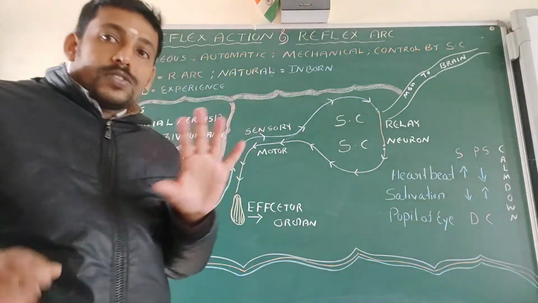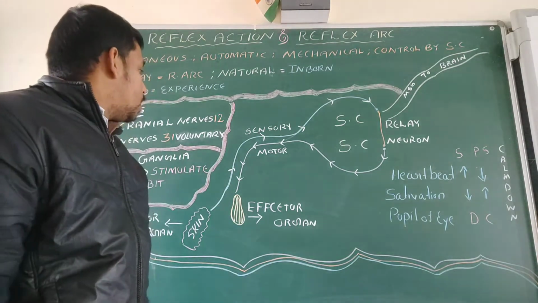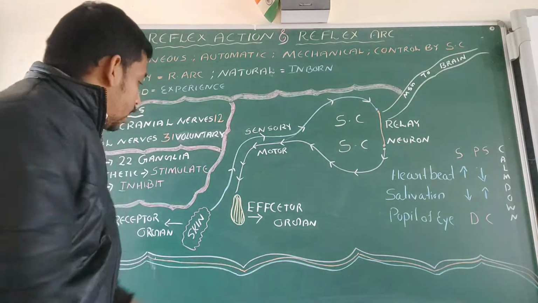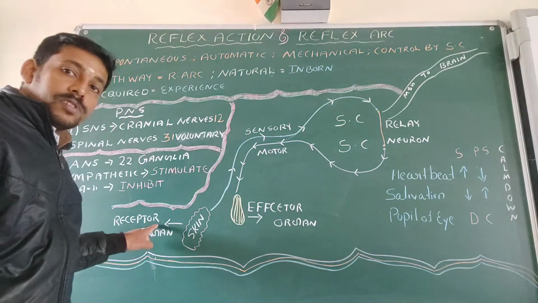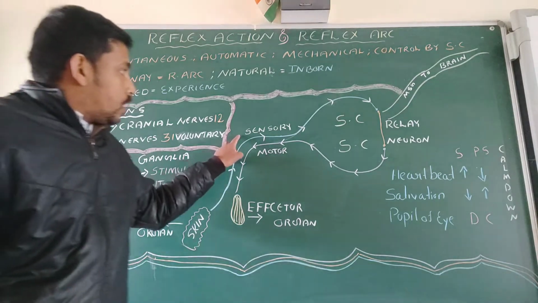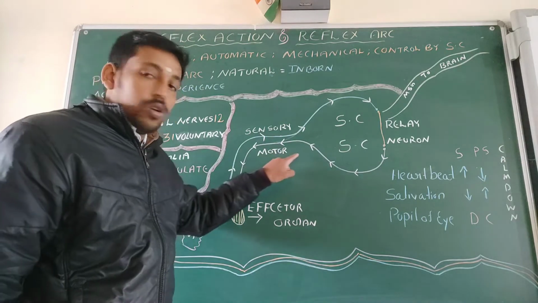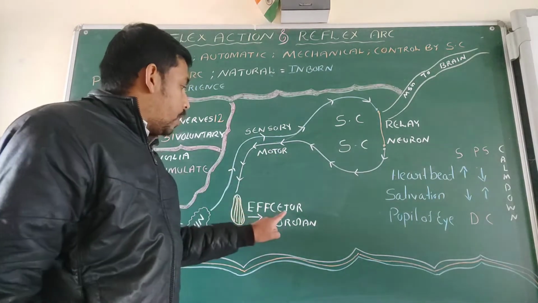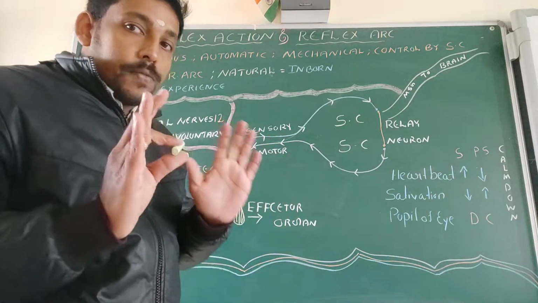So what are the parts of the reflex arc? There may be a sensory organ, which is known as the receptor. And then there is what? The sensory neuron, sensory nerves. Then there is what? Motor nerves. And finally there will be what? The effector organ. So what are the parts of this reflex arc?